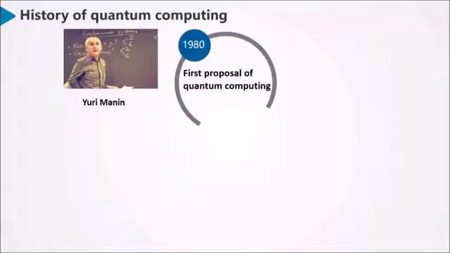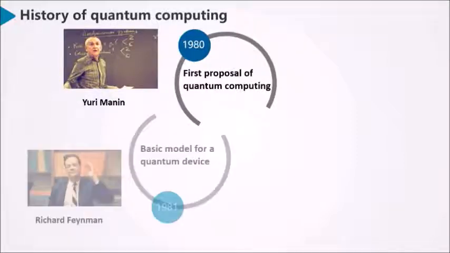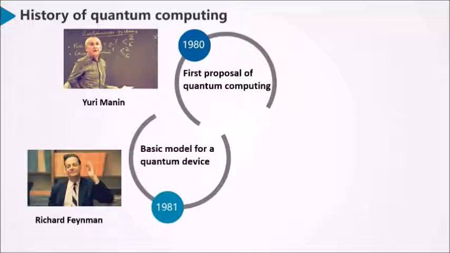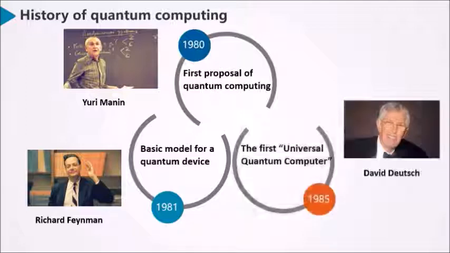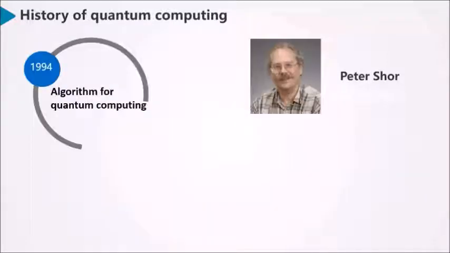In 1980, Yuri Manin proposed the idea of quantum computing. In 1981, Richard Feynman proposed a basic model for a quantum computer that could simulate quantum processes. In 1985, David Deutsch at the University of Oxford described the first universal quantum computer. In 1994, Peter Shor discovered an algorithm that allows a quantum computer to factor large integers quickly.